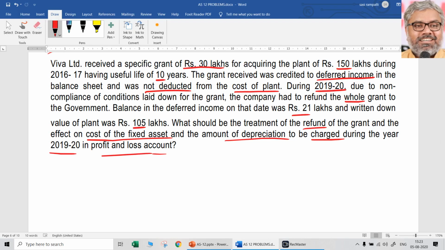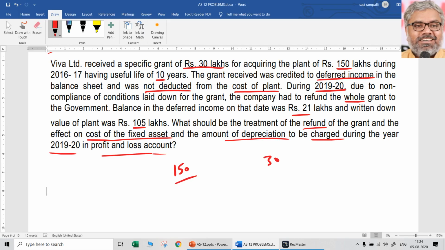Just for understanding purposes, let us check what they have done. 150 lakhs was the original acquisition cost of the plant. 30 lakhs was the government grant, but it is not credited to the cost of the asset. So 150 is remaining like that only. 30 will be where?